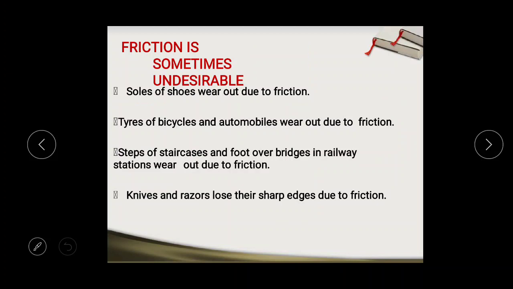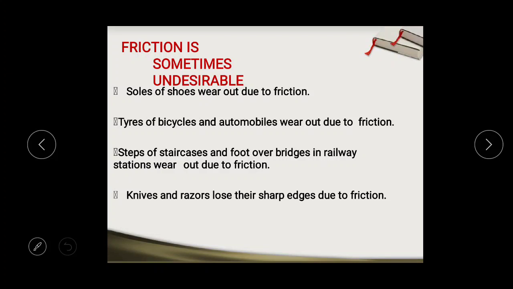Now, friction is sometimes undesirable, meaning friction is not useful in all cases. There may be some cases where friction is undesirable, meaning evil for us. Soles of the shoes wear due to friction, tires of vehicles and automobiles wear due to friction, steps of a staircase and foot over bridges in railway stations wear out due to friction, knives and razors lose their sharp edges due to friction.